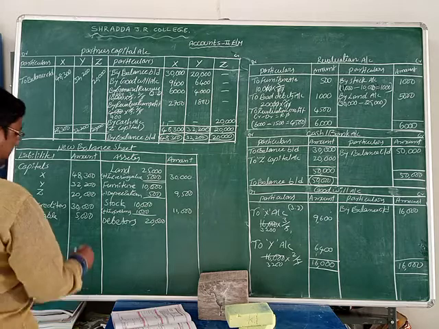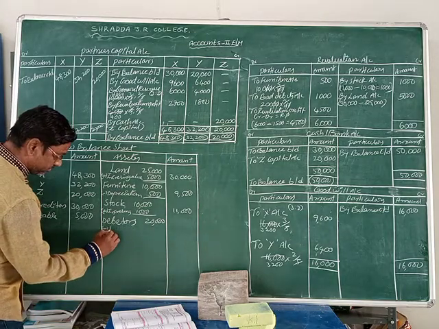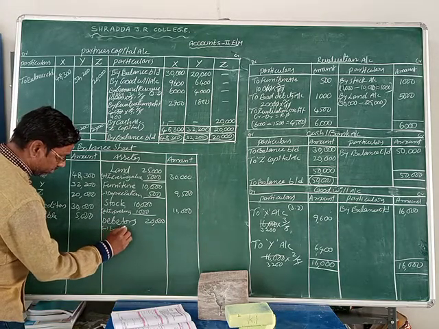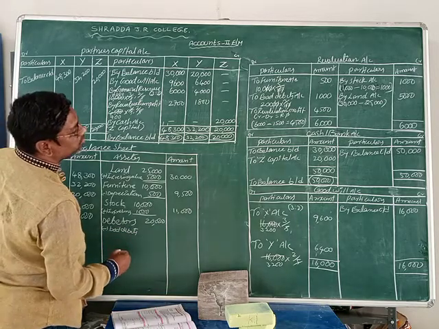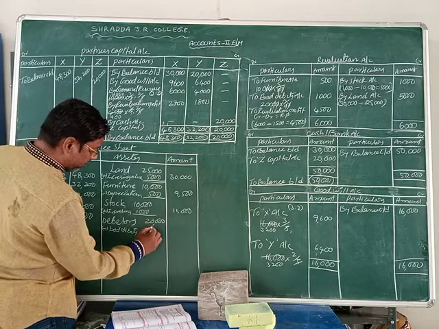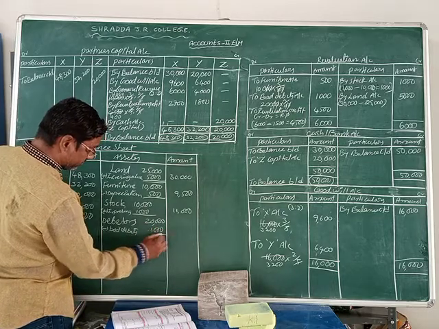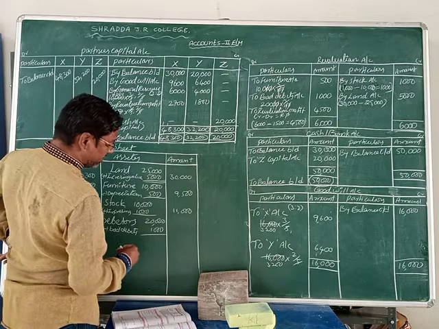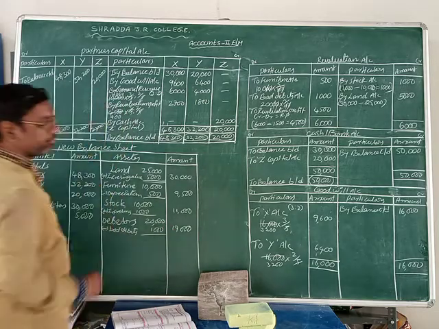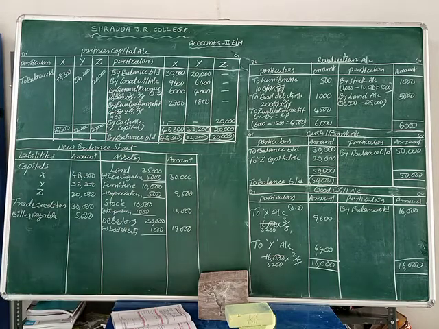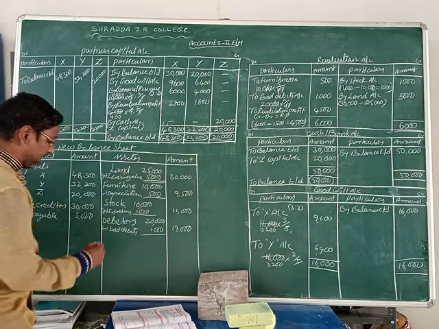Okay, now minus bad debts, that value is just 1,000 rupees. 20,000 minus 1,000, 19,000 rupees.